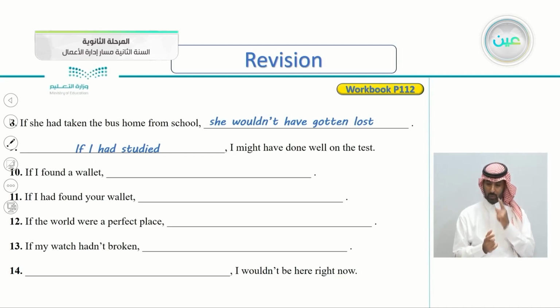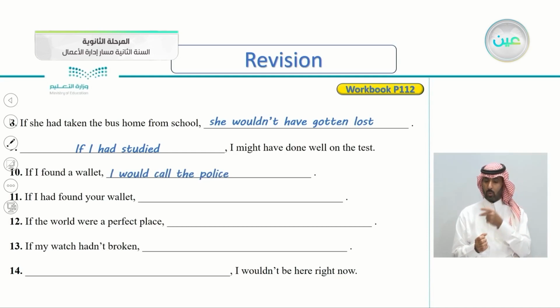Number 10, if I found a wallet, what would you do? If I found a wallet, I would, for example, take it to the police, I would look for the owner, and so on. I would call the police. So you can answer any way you want.